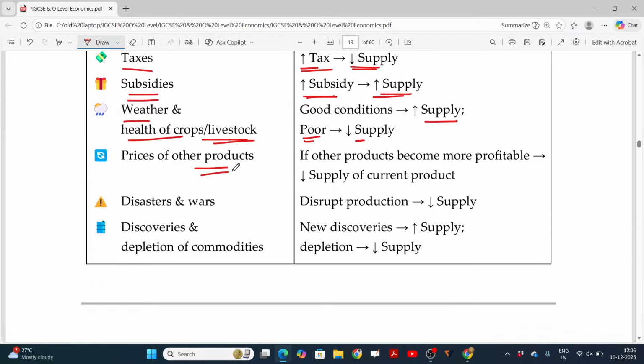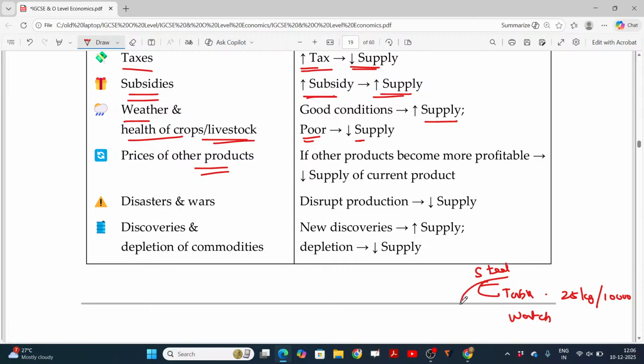Prices of other products. Okay, see, if you use steel, you can produce either a table or a watch. If you produce a table, around 25 kgs of steel, you can fetch around 10,000 rupees.